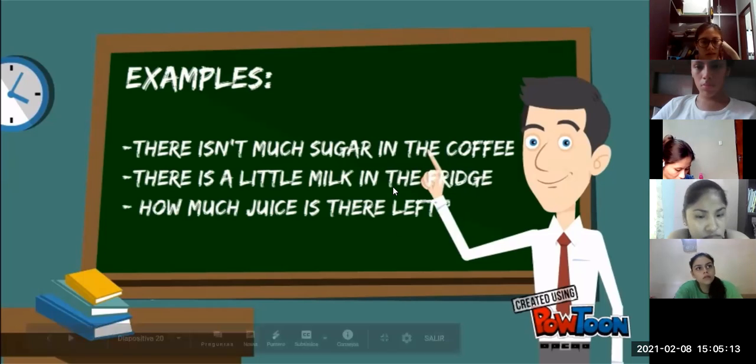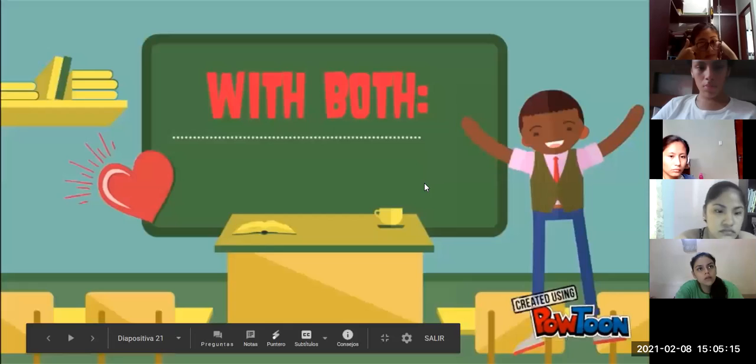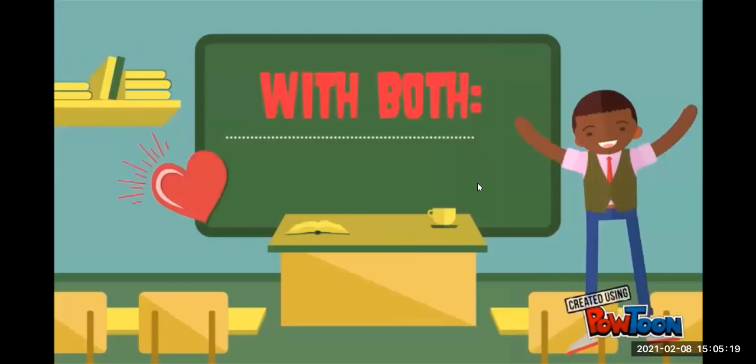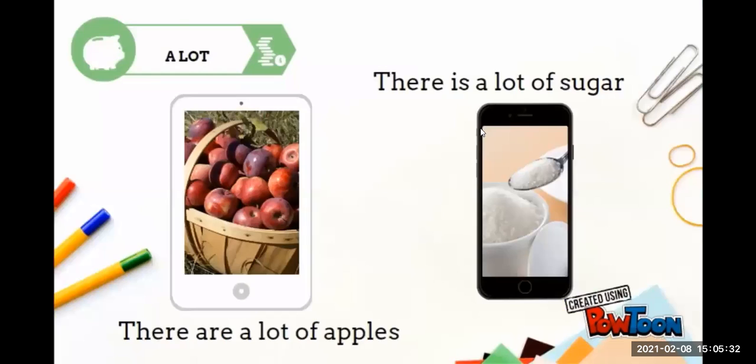Okay, let's see. Then we have some quantifiers that we can use with both. We can use these quantifiers with countable and with uncountable nouns, with both, con ambos. Okay, so pay attention. A lot. We can use a lot with countable nouns and with uncountable nouns. Okay, and it is for a large quantity.